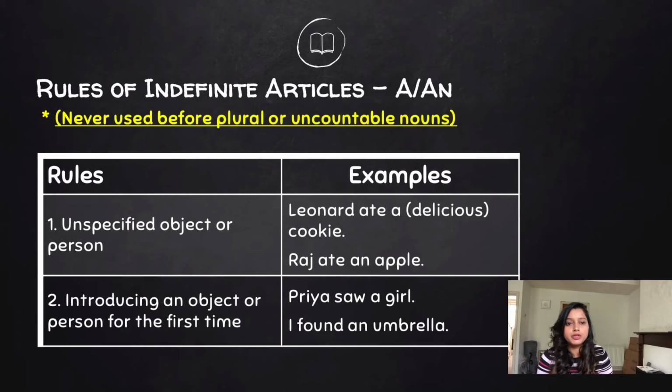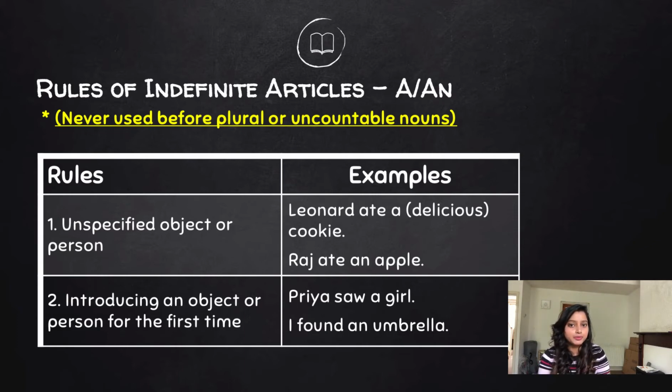For example, Leonard ate a cookie. Now, the cookie is an unspecified one. There is nothing specific about the cookie. It's just that Leonard ate a cookie. That's it. If I would want to make it specific, I would perhaps say that Leonard ate the cookie which was left on the table.